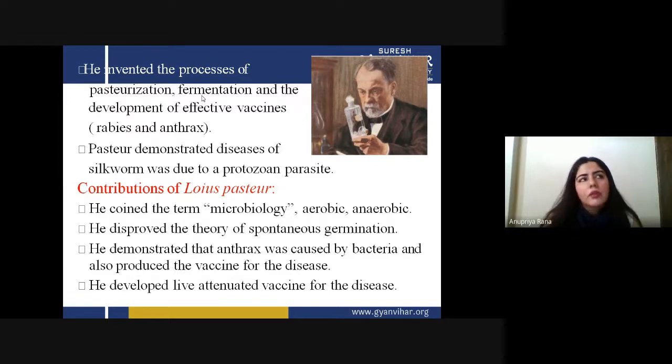In today's world, when we make a vaccine, we do not always use the live organism. We take a dead or RNA part and make the vaccine. But at that time, science was not so developed. Still, he made a live attenuated vaccine for the disease, and it was working at that time, because maybe he knew of some mutations in the living bacteria that stopped it from causing disease but could still be introduced into the body.